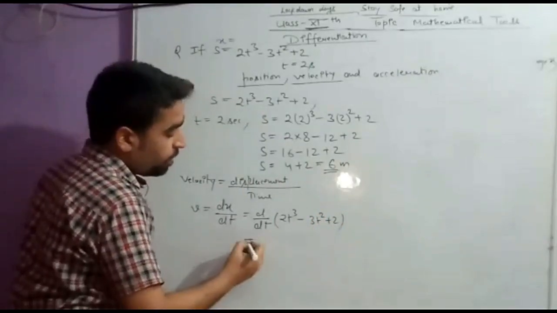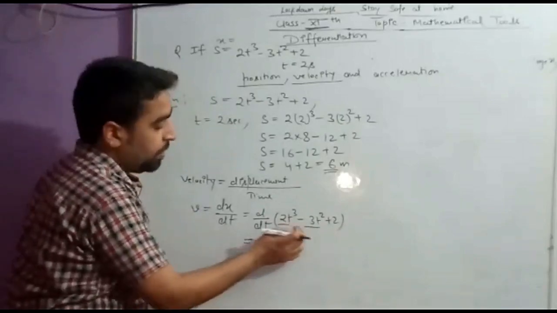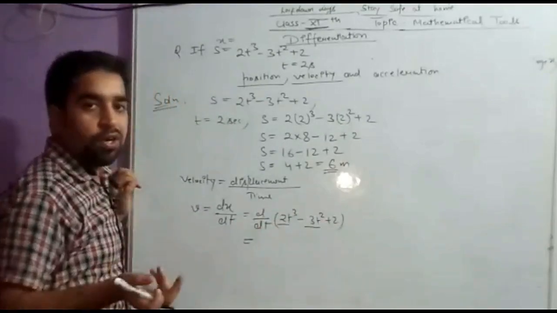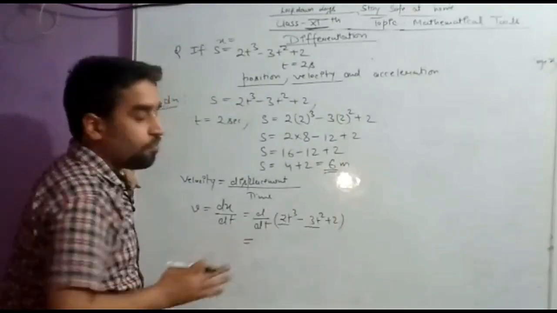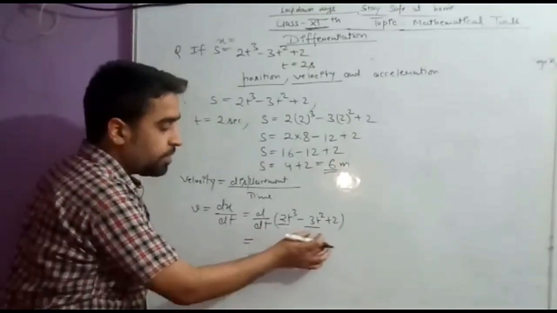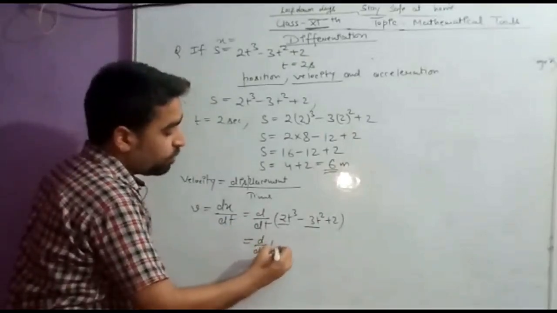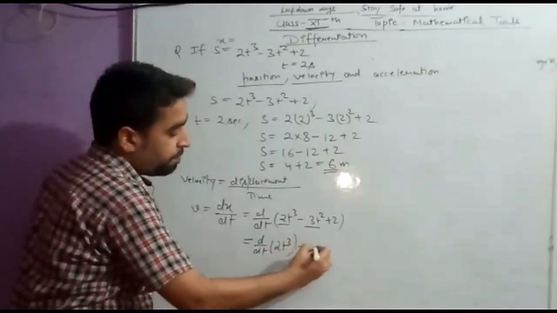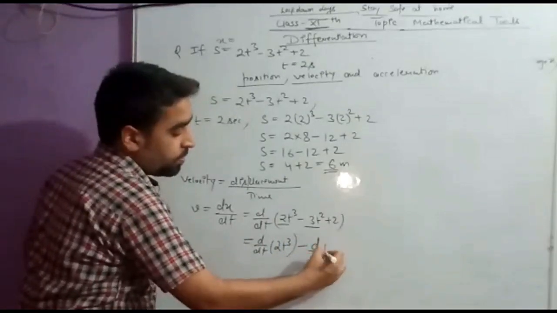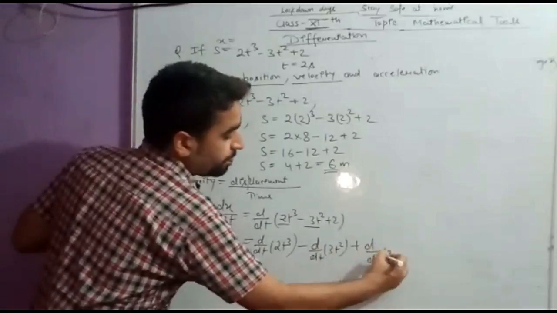Now students, we already know that whenever we have a larger function which is given in the form of a product, or in the form of a sum or a difference, then we differentiate this separately. For example, individually we have to differentiate 2t cube, minus d upon dt of 3t square, plus d upon dt of 2.